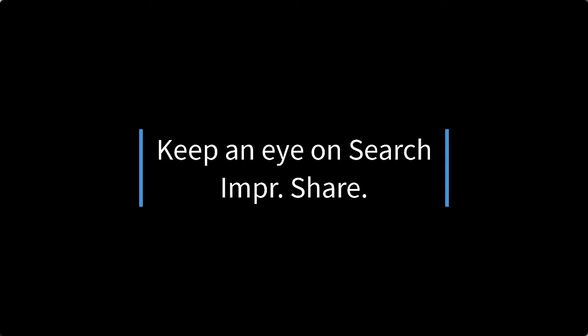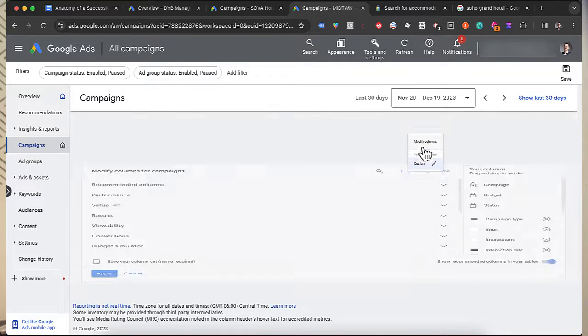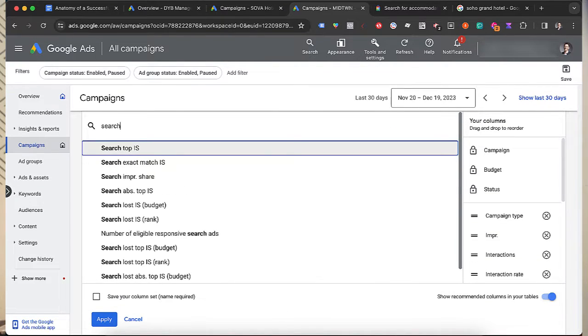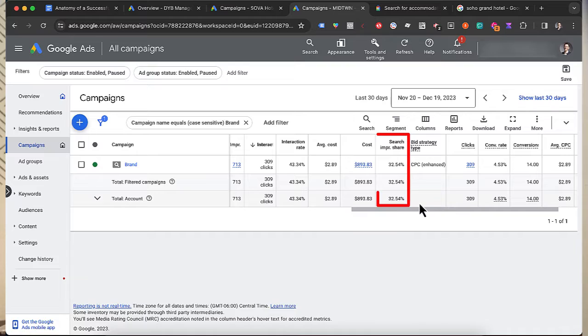Point number 8, keep an eye on the search impression share. Now, we've just discussed how it's acceptable for some impressions to go to the OTAs. We don't always need to cover 100% of the impression share. However, there is a crucial metric to monitor regardless within our Google Ads campaign, which is the search impression share. This metric essentially provides a ratio between demand and supply, or the number of times our chosen keywords generate user requests and how often we cover those requests. If we have a 50% search impression share, for example, it means we cover about 50% of the potential market demand.